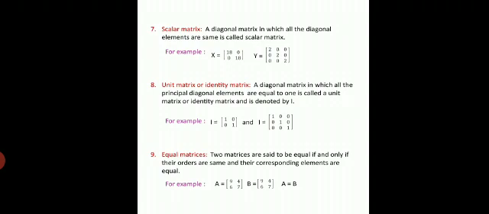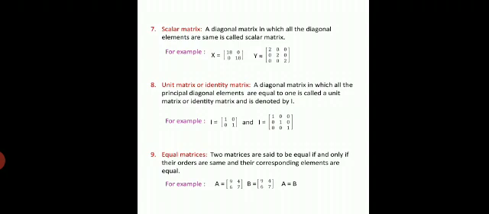And the last type is equal matrices or simply equality of matrices. Two matrices are said to be equal if and only if their orders are the same and their corresponding elements are equal.